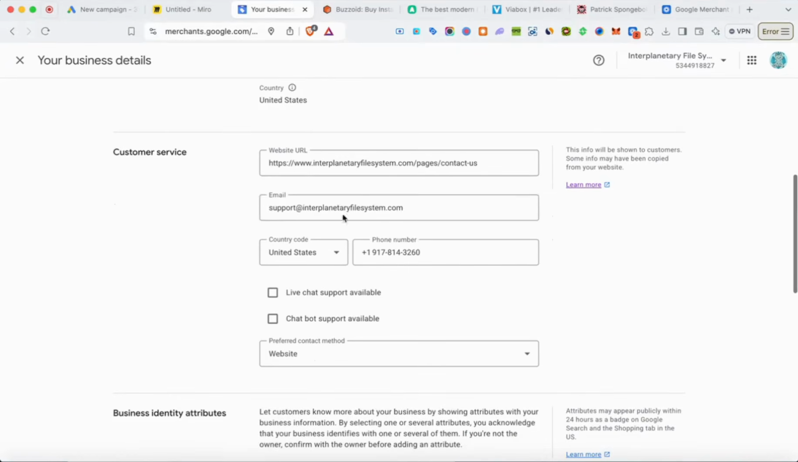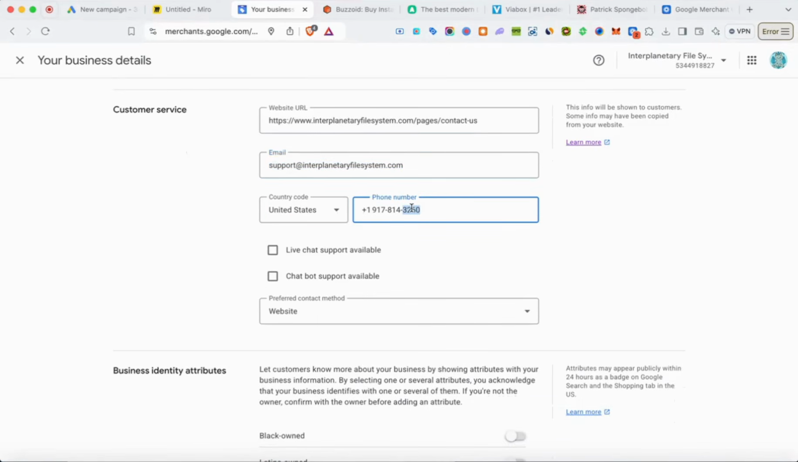All right. So for customer service, you want to put in your contact us URL where it says website URL. For email, you want to put in a legitimate business email address, right? So a lot of people use like a Gmail, and that is not okay in Google's eyes. So you want to make sure you have a professional email. If you don't have one, go to Zoho and they'll be able to get one for you, right?